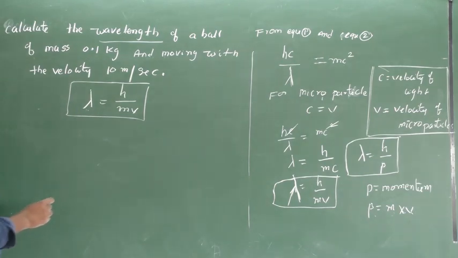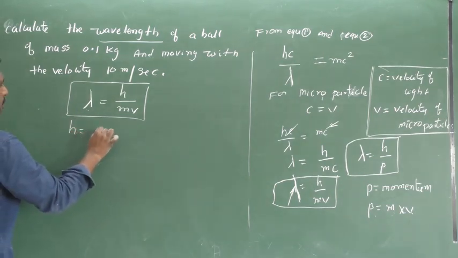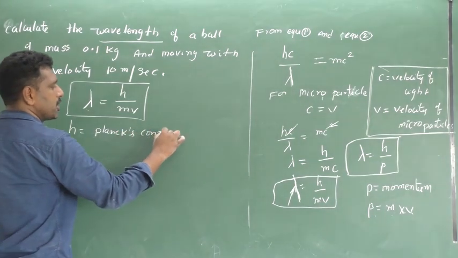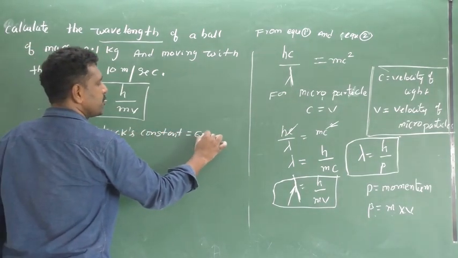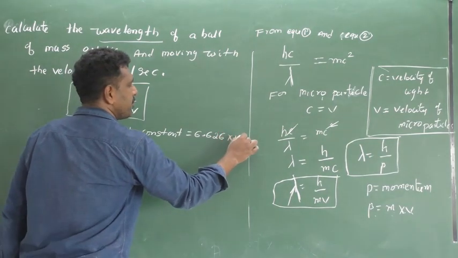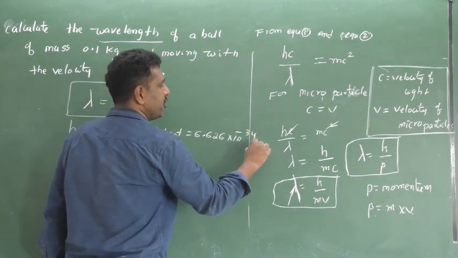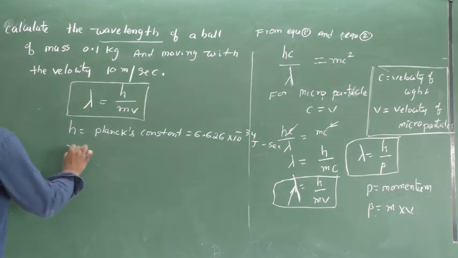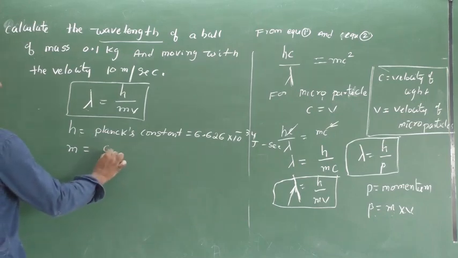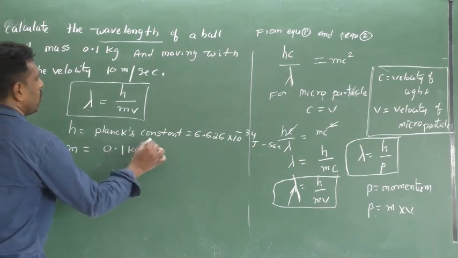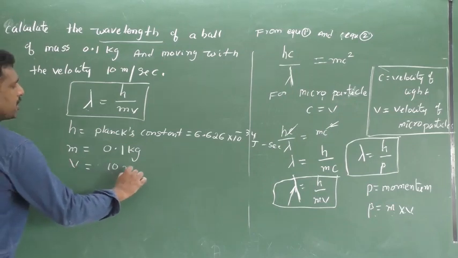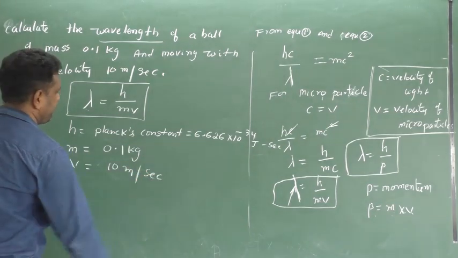Lambda is the wavelength. h is Planck's constant, the value 6.626 into 10 power minus 34 joule second. The mass of the ball is given as 0.1 kilograms, and velocity v is given as 10 meter per second.